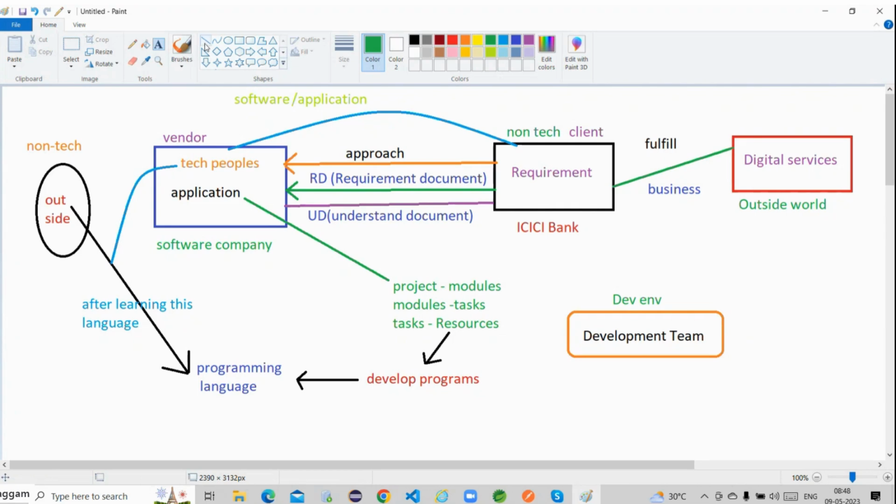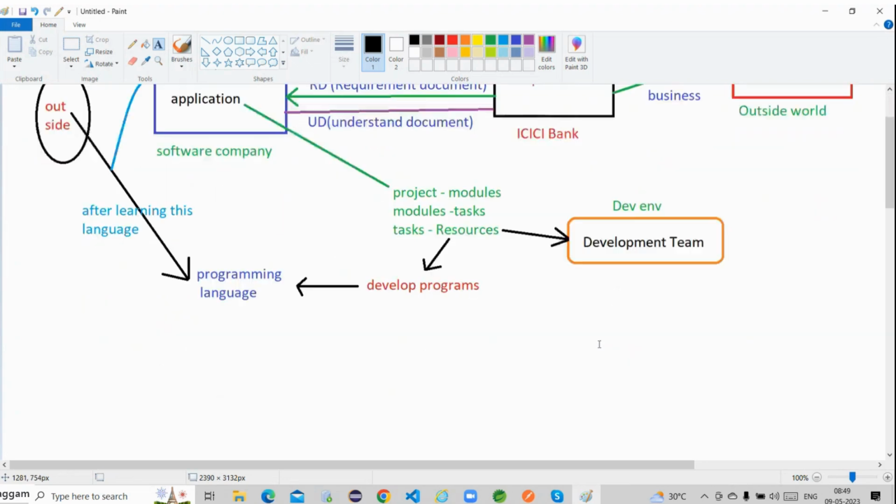So all these multiple resources are available in this development team, guys. All these developers are working in this development team. Okay, that's fine. Now within this development team, this project is divided into multiple modules. Multiple modules are divided into different tasks. Every task is accomplished by different resources.